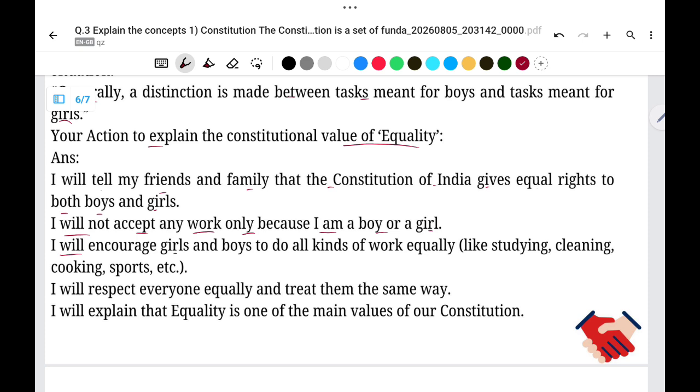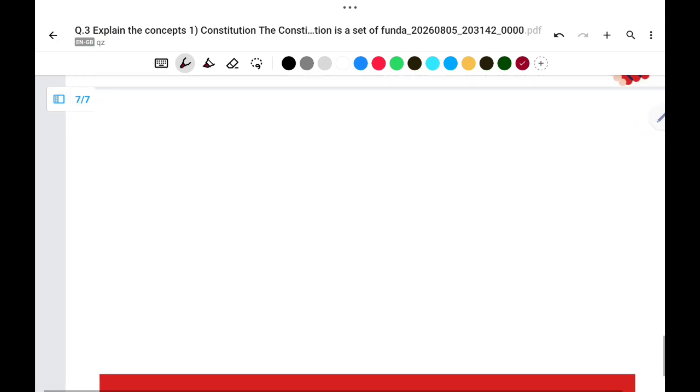I will encourage girls and boys to do all kinds of work equally, like studying, cleaning, cooking, sports, etc. I will respect everyone equally and treat them the same way. I will explain that equality is one of the main values of our Constitution.